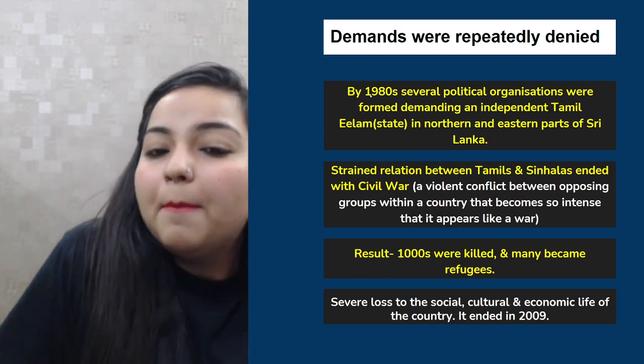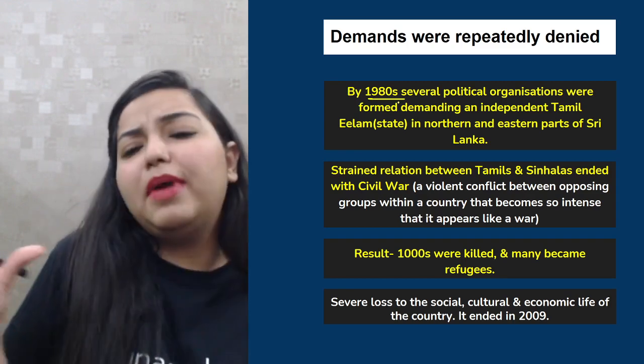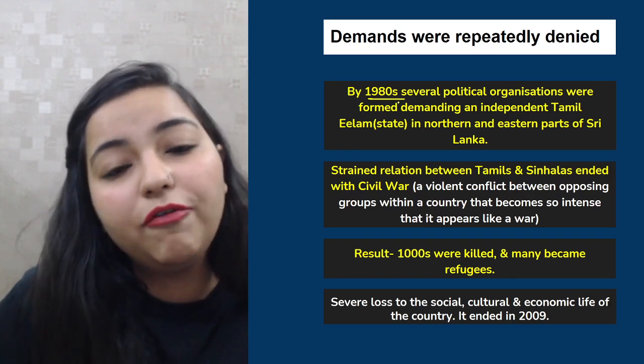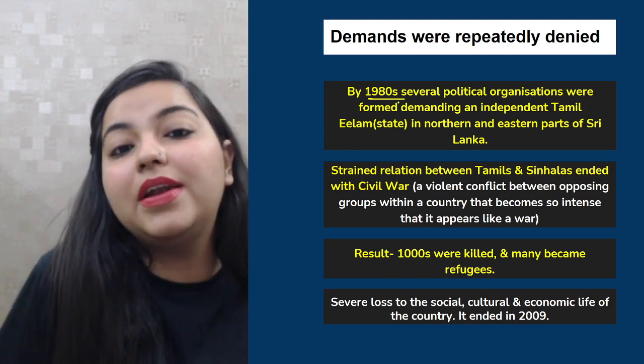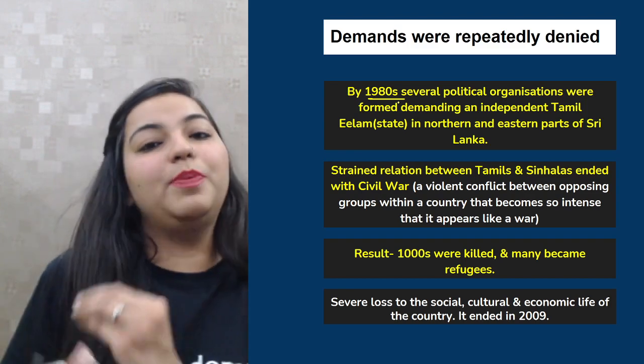So what happened? By the 1980s, there were many political organizations being formed, and all of them demanded an independent Tamil Eelam. Eelam is basically a state.